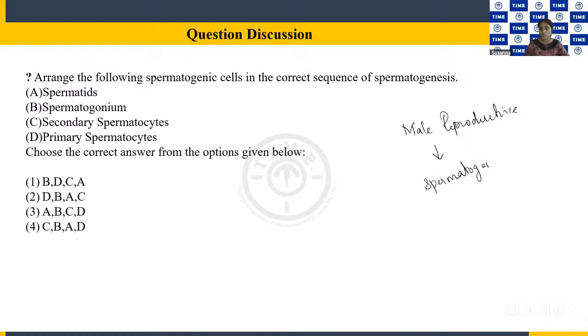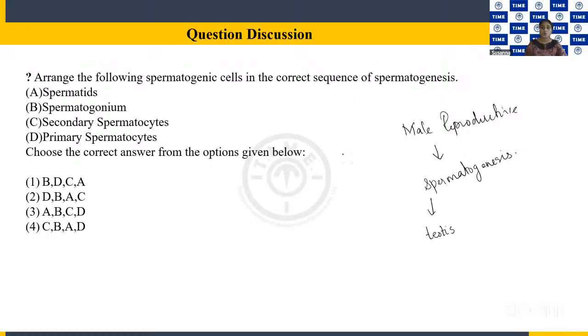Spermatogenesis simply means the formation of sperms, and the formation of sperms happens in the testis. The testis is the male reproductive organ. So here we are given spermatogenic cells, and we are asked to identify how these cells get transformed from one cell to another, and find that correct sequence.